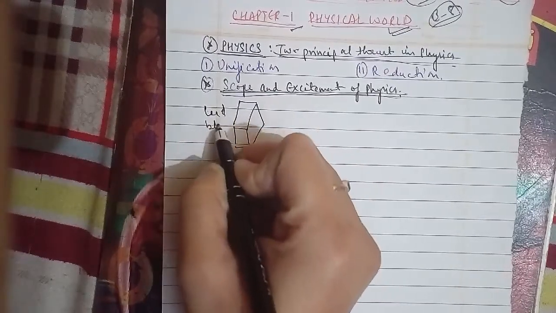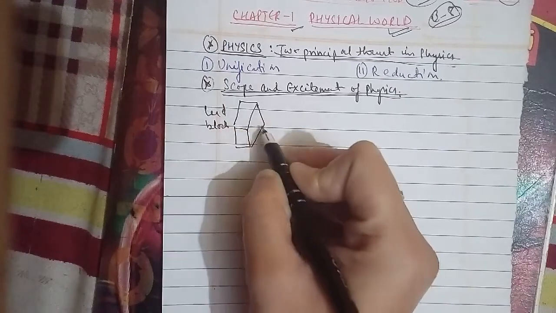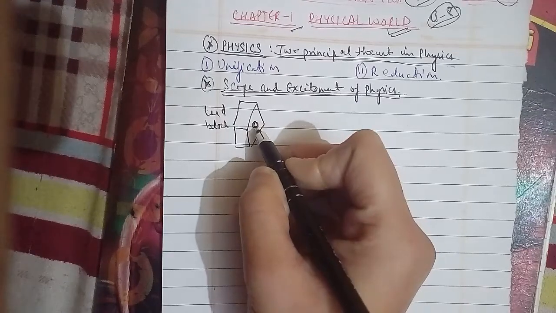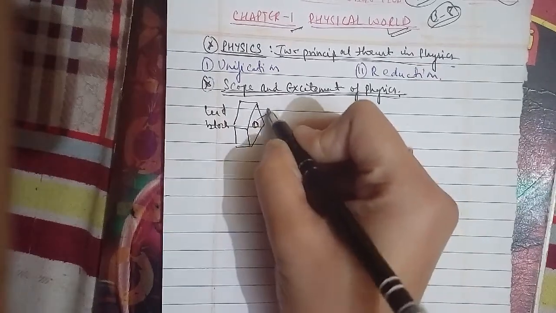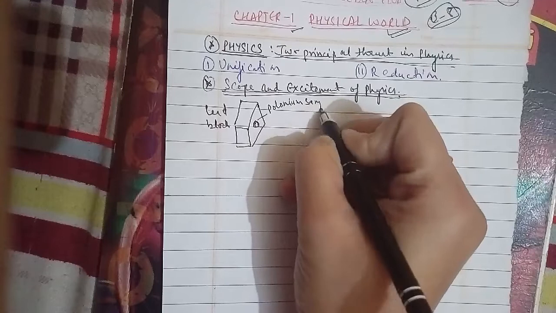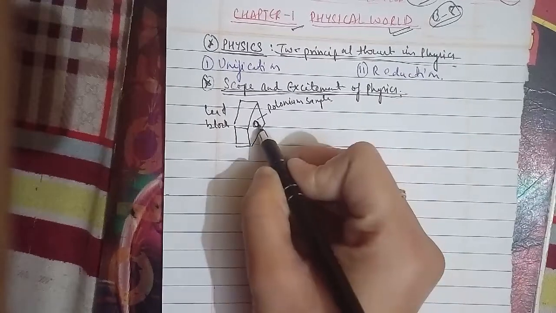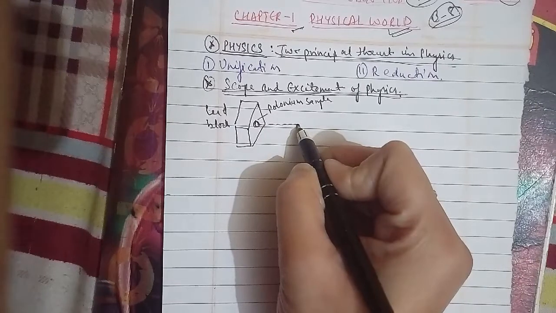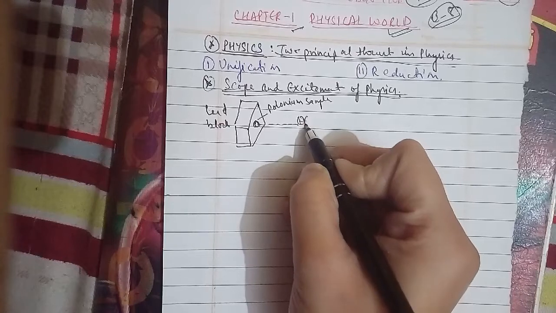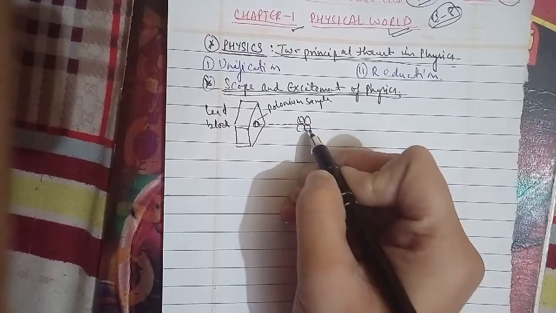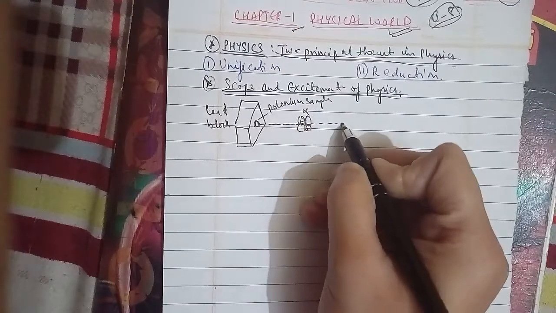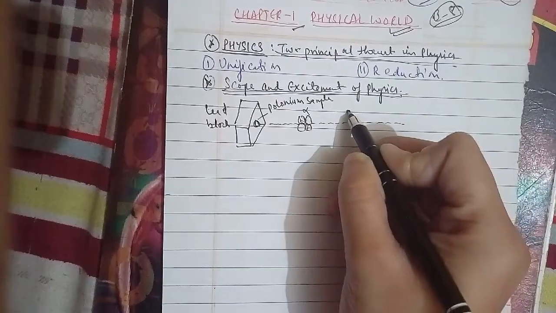This is glass, and this is also glass. This is your alpha. So here, when it intersects, this is what is being represented.